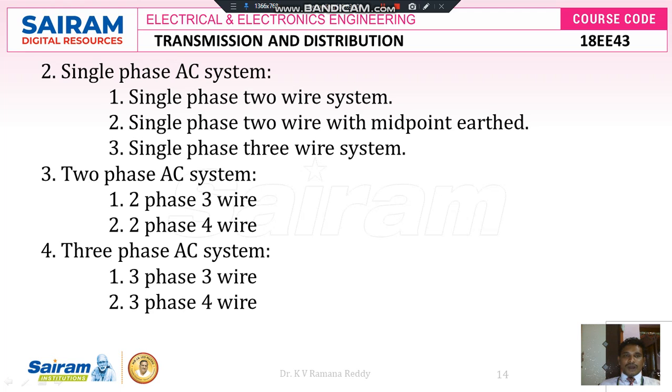Then another system is the three-phase AC system. In the three-phase AC system, we transfer the electrical power by the three-phase three-wire system, using R phase, Y phase, B phase. And the three-phase four-wire system, where we transfer the electrical power by R phase, Y phase, B phase and again neutral. So this is without neutral, that is the three-phase three-wire system. The three-phase four-wire system is with neutral.